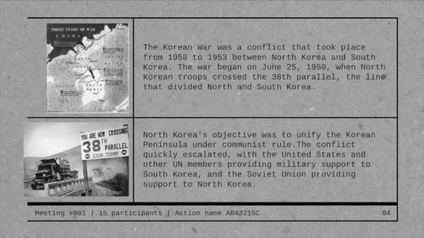Historical context. What is the Korean War? The Korean War was a conflict that took place from 1950 to 1953 between North Korea and South Korea. The war began on June 25, 1950, when North Korean troops crossed the 38th parallel, the line that divided North and South Korea. North Korea's objective was to unify the Korean peninsula under communist rule. The conflict quickly escalated, with the United States and other UN members providing military support to South Korea, and the Soviet Union providing support to North Korea.